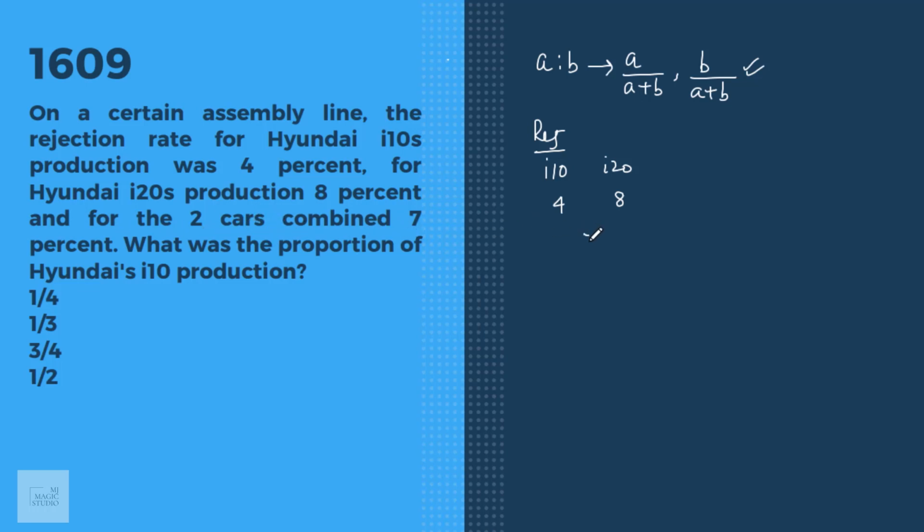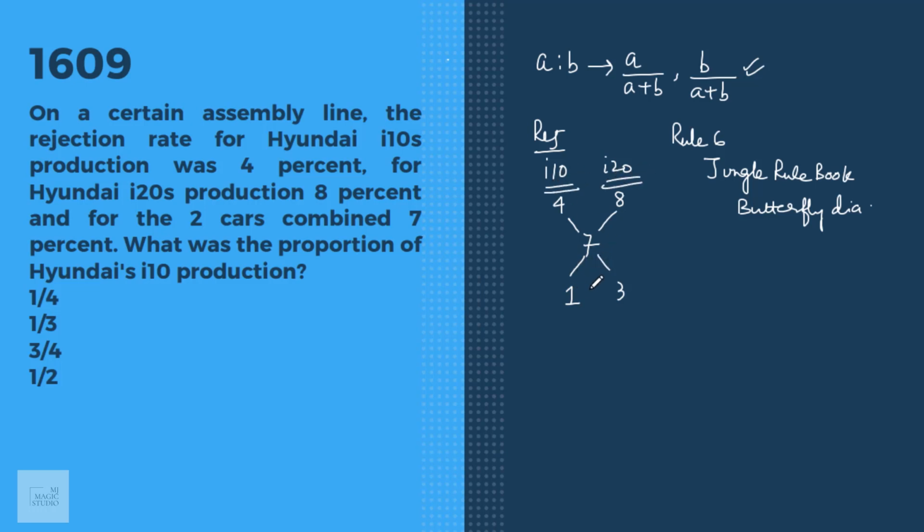Now here very easily we can use our rule 6, that is from our jungle rule book, and the famous butterfly diagram. The distance between 4 and 7 is 3. The distance between 8 and 7 is 1. That means the ratio of production of i10 is to i20 is 1 is to 3.